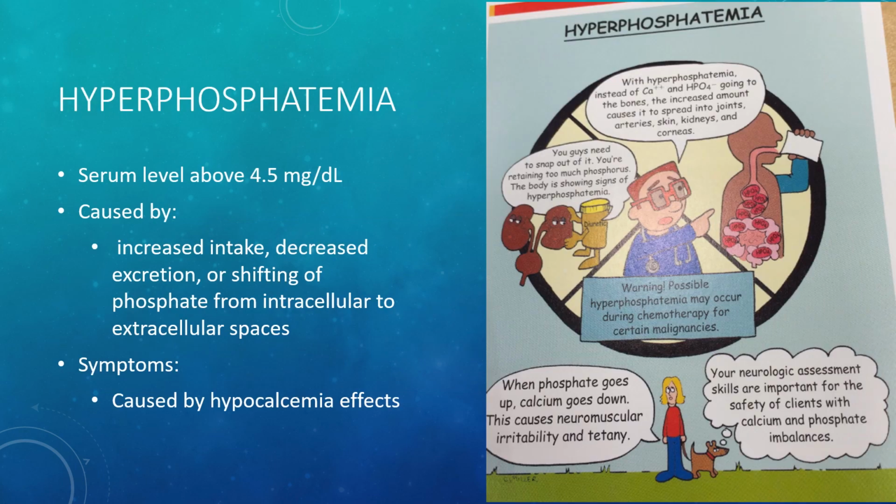Hyperphosphatemia is phosphate levels above 4.5 milligrams per deciliter. It occurs in people with kidney issues, excessive phosphorus intake orally or IV, excessive vitamin D intake, acidosis, hypoparathyroidism, or chemotherapy. There may not be many symptoms, and the ones we do see are usually associated with the hypocalcemia. The person may develop soft tissue calcifications. X-rays may show abnormal bone development. We may see hyperreflexia of deep tendons, anorexia, muscle weakness, decreased mental status, and cardiac dysrhythmias.